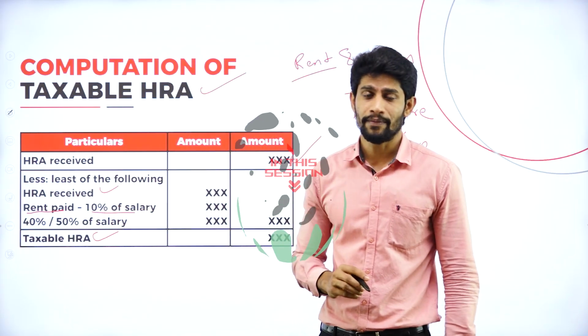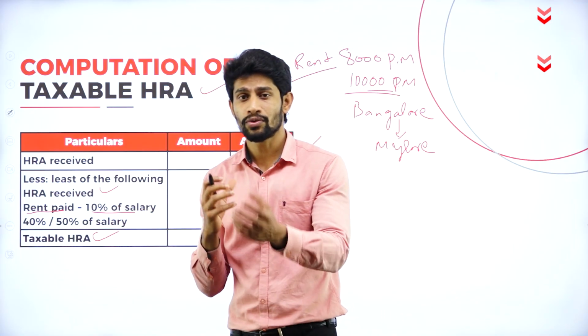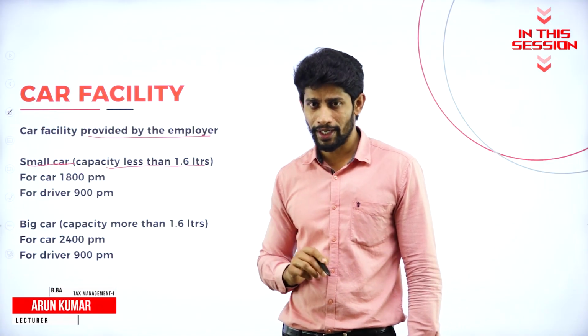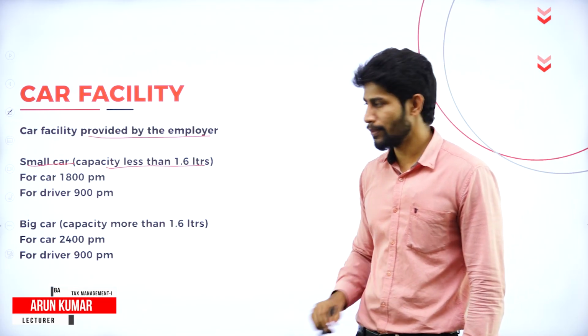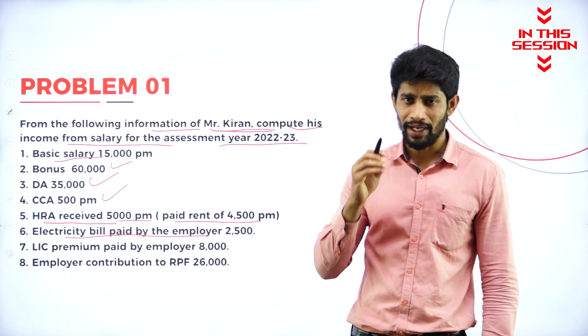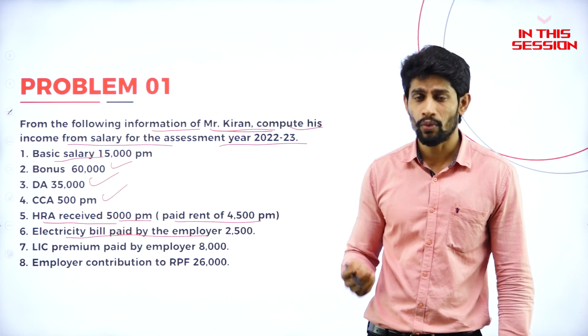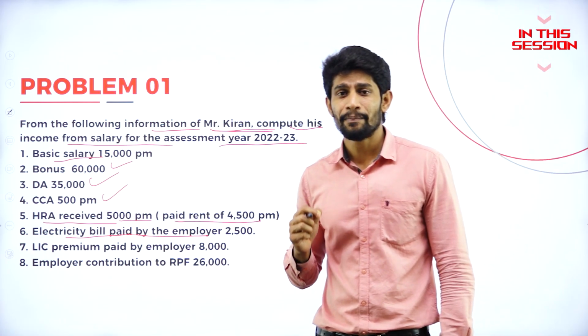10% of salary. So here you'll get confused. You have to know the meaning of salary for the computation of HRA. If the car facility is provided by the employer and if the capacity is less than 1.6 liter, then that car will be called as small car. If any bills paid by the employer on behalf of the employee, what it is called? It is called perquisites.